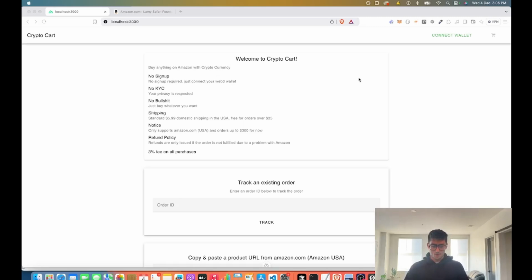It's called CryptoCart. And basically it is a platform where you can purchase anything you want off of Amazon.com, currently only in the USA, with crypto. And the reason why this is necessary is because so many people that have cryptocurrency, they want to spend it, they want to use it, right?